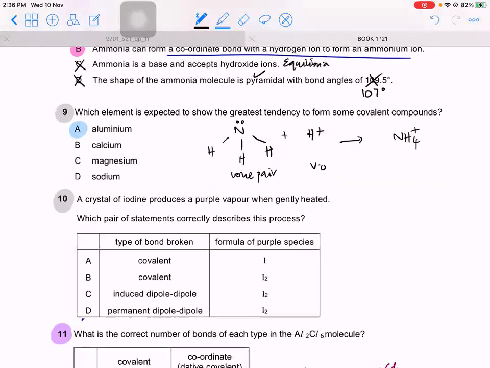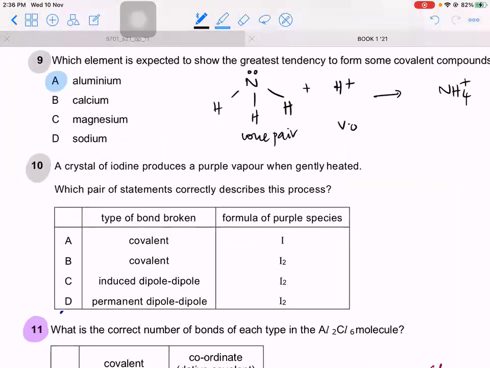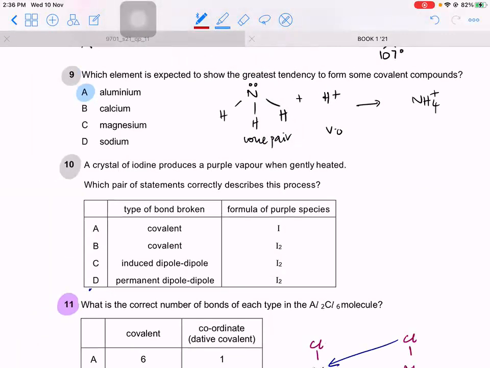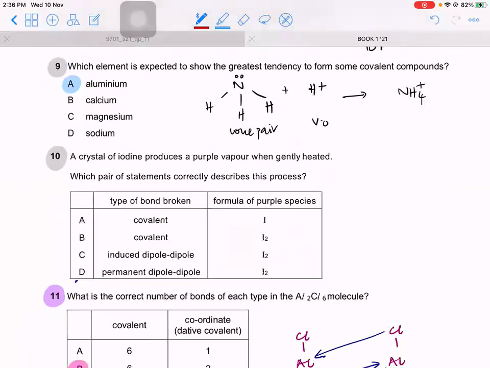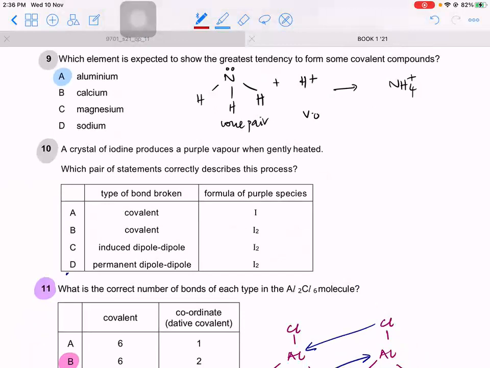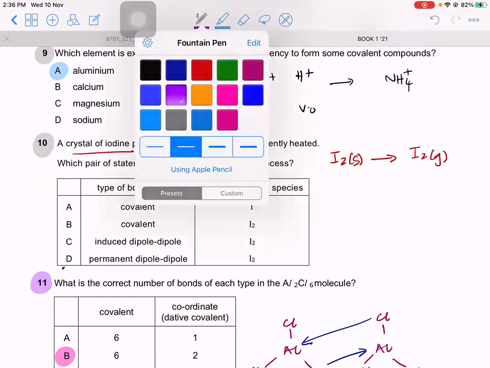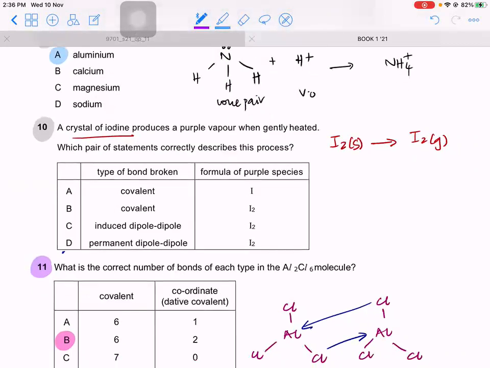A crystal of iodine produces a purple vapor when gently heated. So they are saying that you have iodine crystal, so that is iodine solid. This gets vaporized and you get a purple vapor. So they're saying you get iodine gas, which is a purple vapor. All right. Which pair of statements correctly describes this process? So you're going from solid to gas. So you're definitely heating it, right?